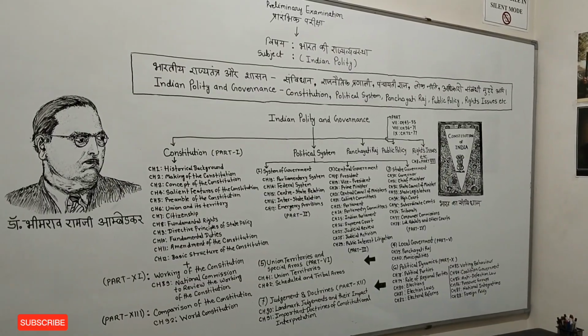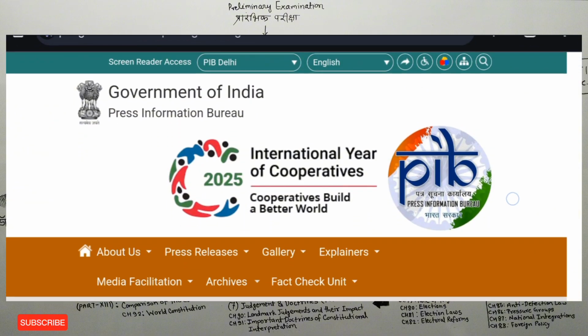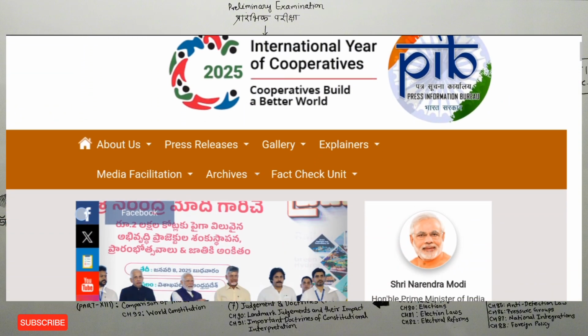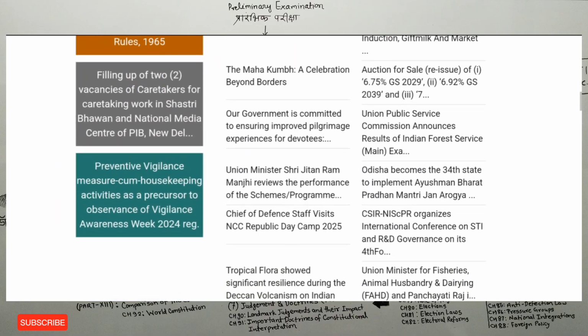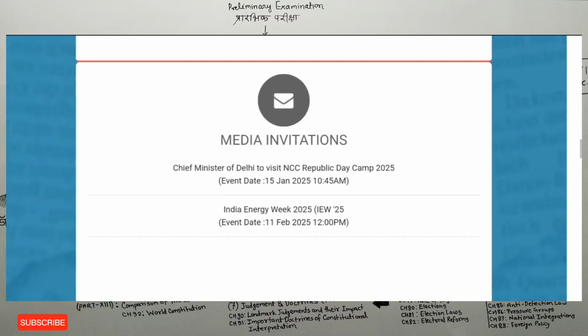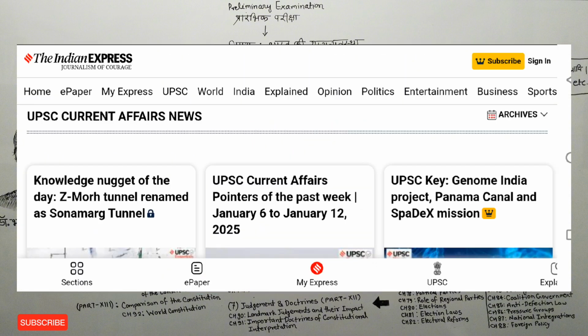Apart from this, friends, to know about various schemes of the government, you can follow the official website of the government, such as pib.gov.in. You can read these things by going there. Also, for current affairs, you can read either The Hindu newspaper or the Indian Express newspaper.